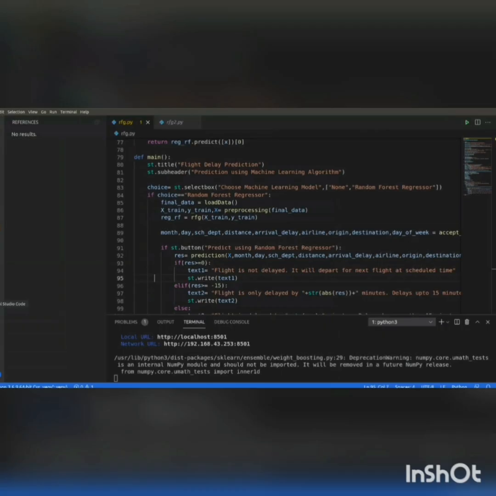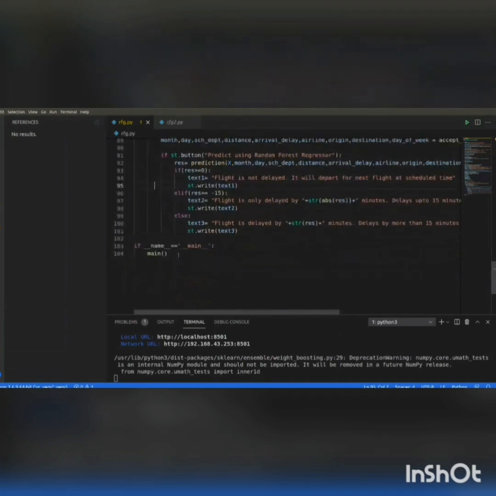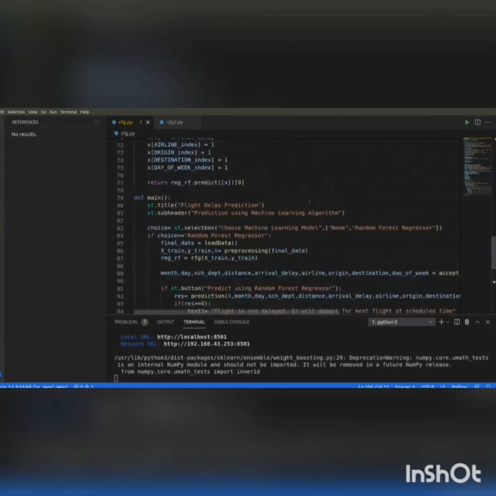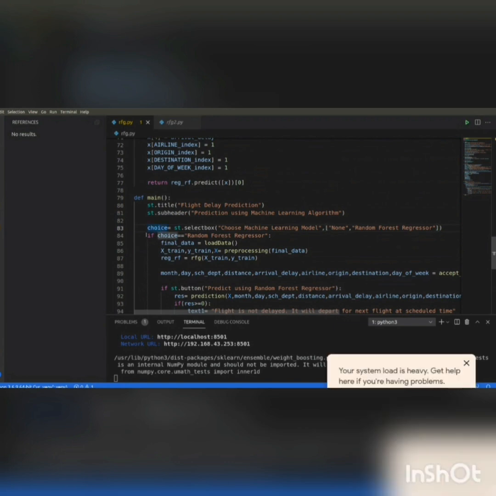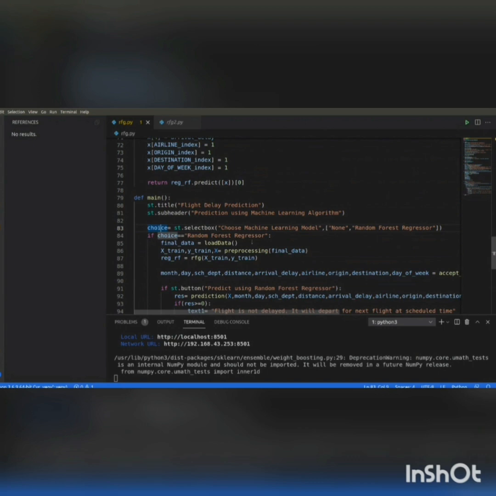In the backend, the program execution starts from this line where this if part gets executed and main function will be called. Here, in the front end, the title will be displayed as Flight Delay Prediction, as I showed earlier. Similarly, subheader will be displayed. Also, the choice for machine learning model that the user made, that is random forest regressor here, will be stored in the choice variable. Since it is stored, the if part gets executed here.